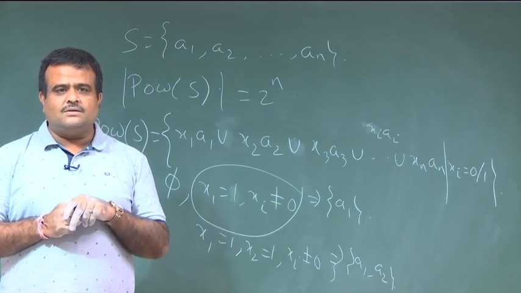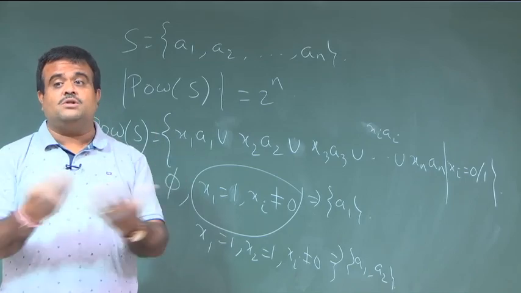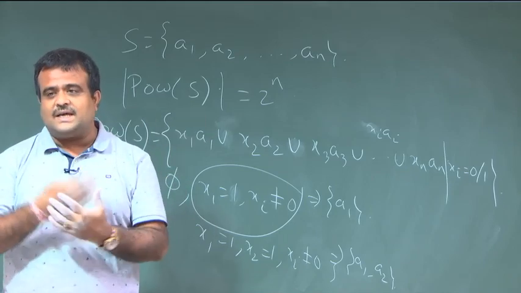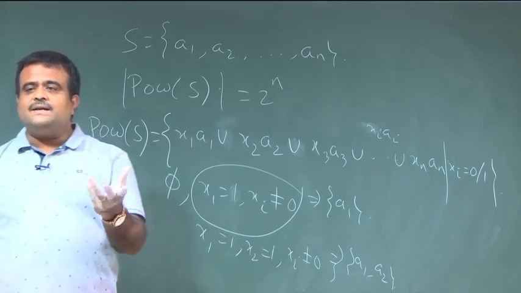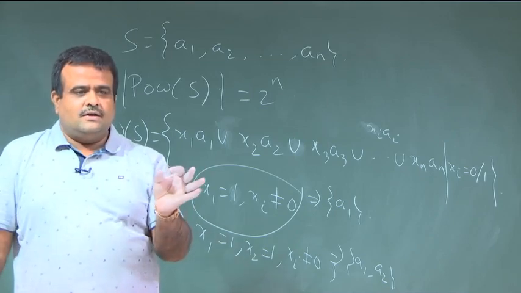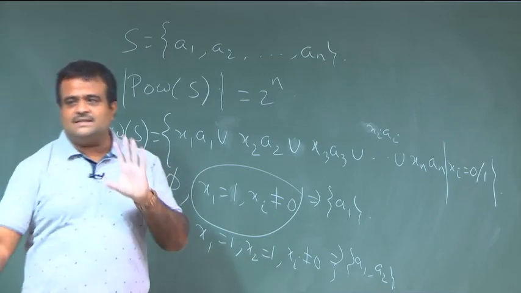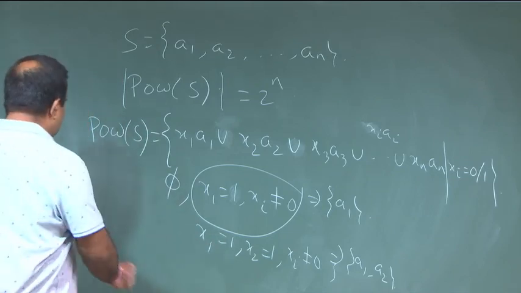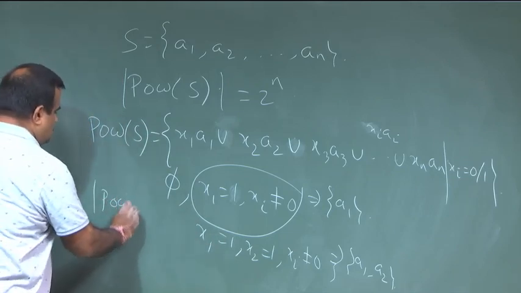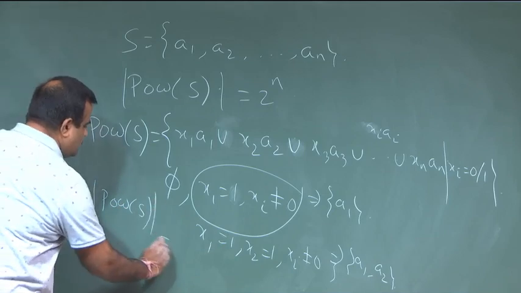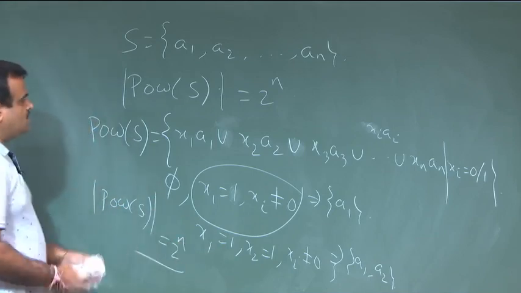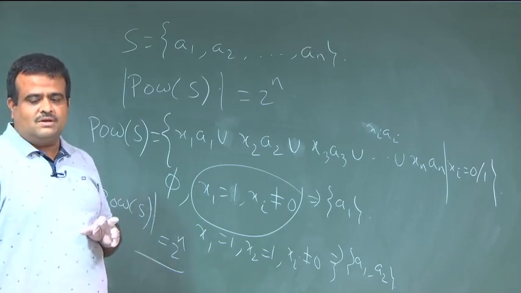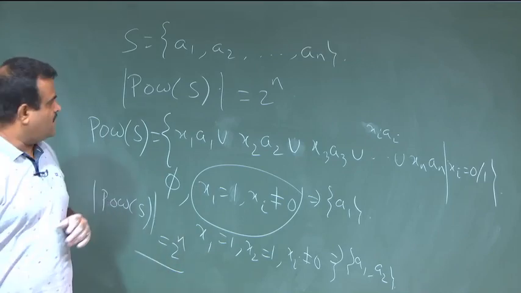Now, the question is how many such subsets there will be. That is, in how many possible ways can we choose the xi's? Each xi can take 2 values, and there are n such xi's. So, the size of this power set is 2 to the power n, because each of the xi's can be either 0 or 1.